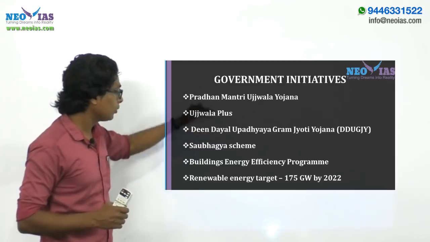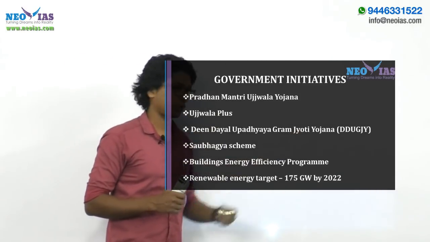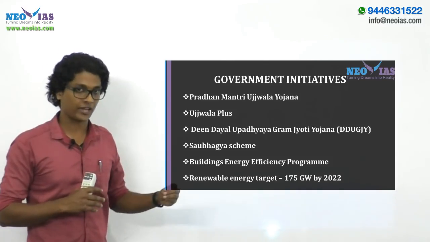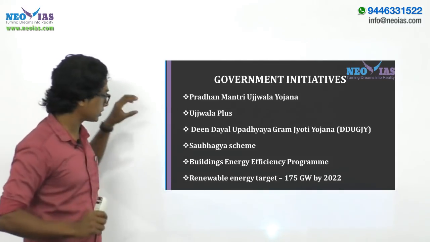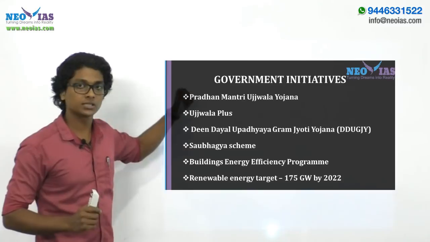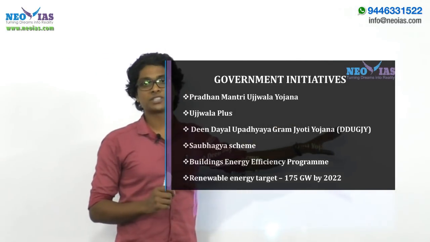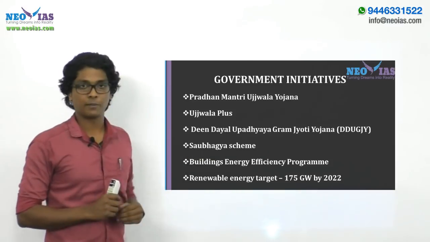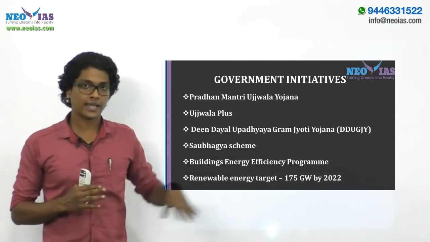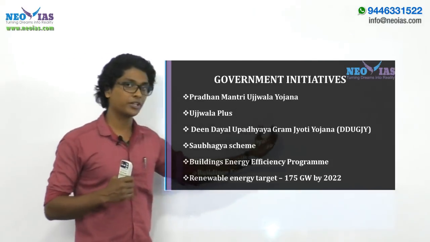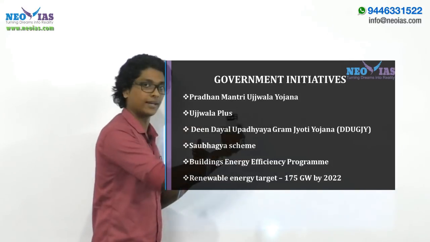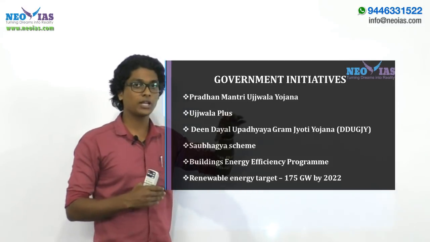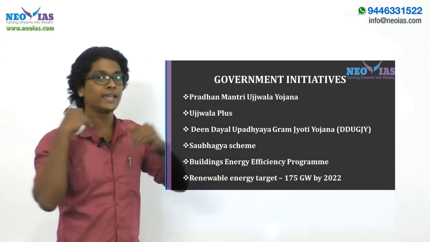Then Deen Dayal Upadhyaya Gram Jyoti Yojana. This is providing 100% electrification. The idea of this scheme is to provide 100% electrification. And the Saubhagya scheme, again, is more related with electrification, but it goes one step ahead in the sense that it provides last mile connectivity to those regions which are not easily accessible.